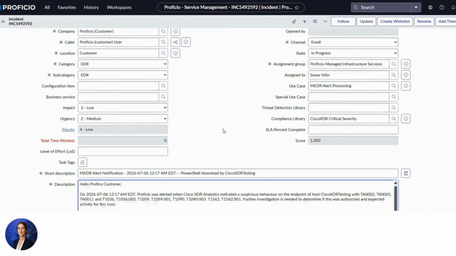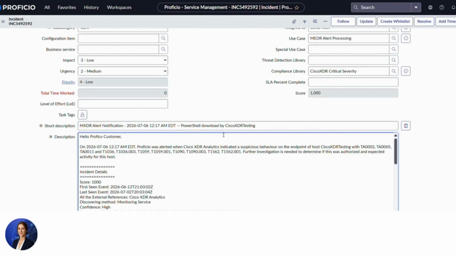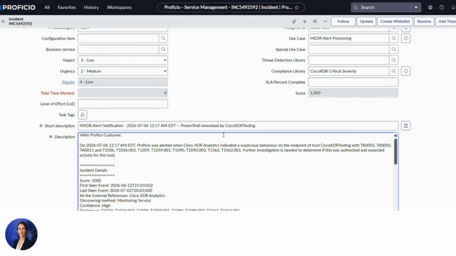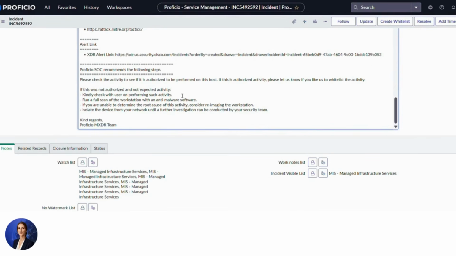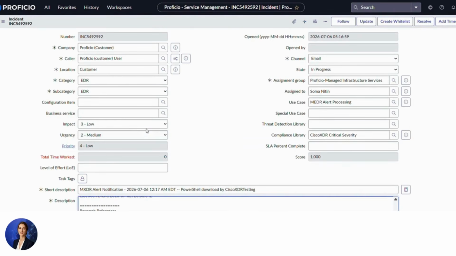To accelerate the investigation process, the workflow uses AI to generate a concise incident summary and a detailed description of what occurred. It also extracts and maps the relevant MITRE ATT&CK tactics and techniques, helping analysts quickly understand the attack stage and the adversary's likely objectives. The ticket includes the affected hostname, indicators of compromise, investigation recommendations, and a direct link back to the Cisco XDR incident, allowing analysts to begin their investigation immediately.